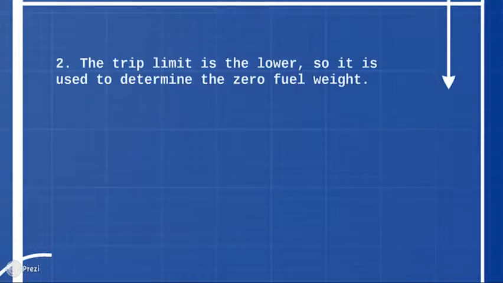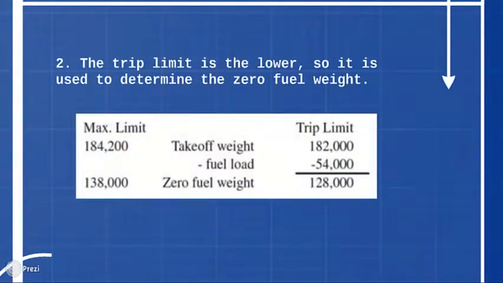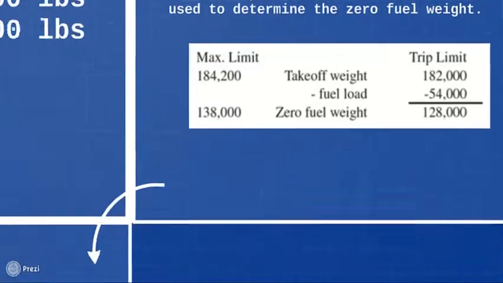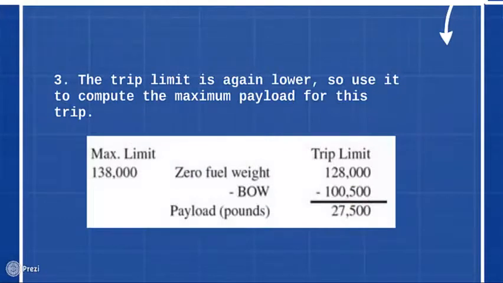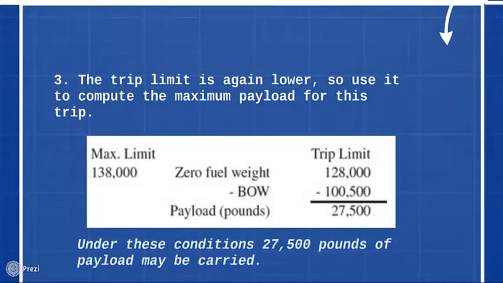Second step, the trip limit is the lower, so it is used to determine the zero fuel weight. Third step, the trip limit is again lower, so use it to compute the maximum payload for this trip. Under these conditions, 27,500 pounds of payload may be carried.